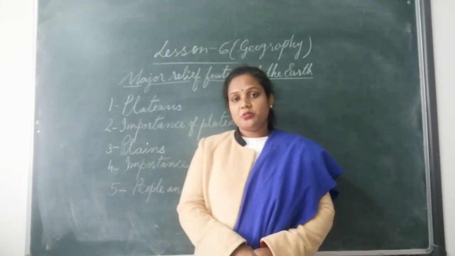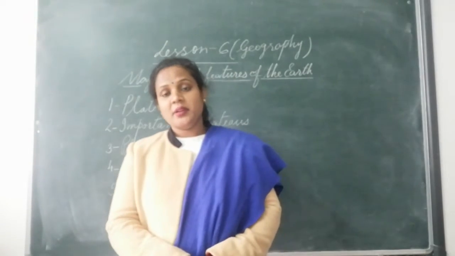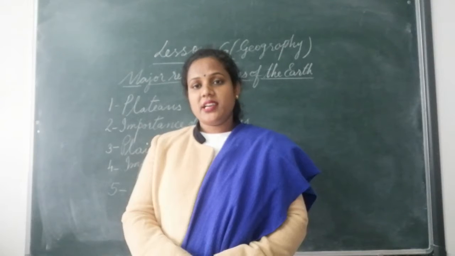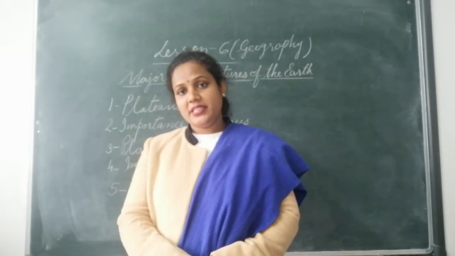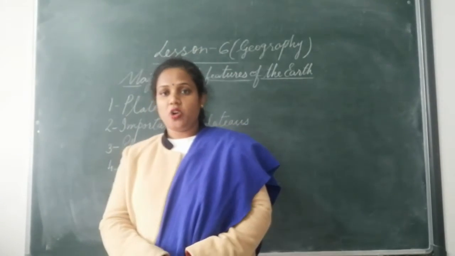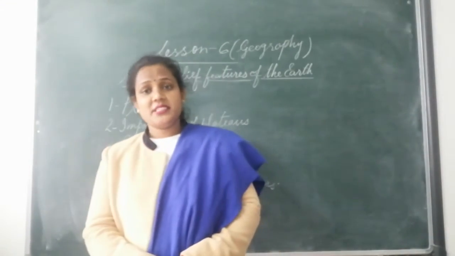What about the plateaus? Plateaus are raised areas from the surrounding, but they are not as high as the mountain. They are a little high, flat on the top. Mountains have peaks, but plateaus have flat tops like table tops. Okay? So that is your plateau.